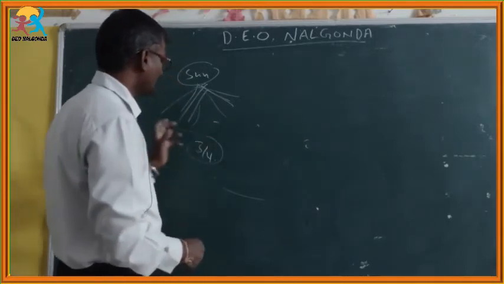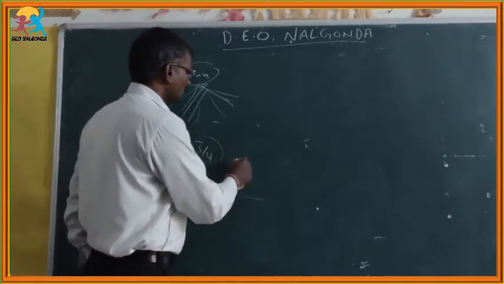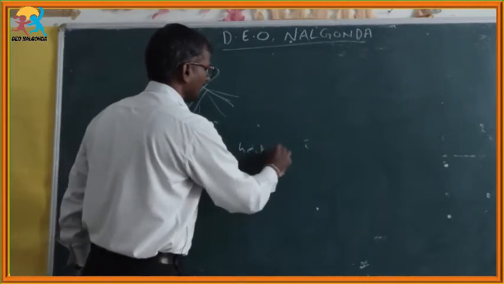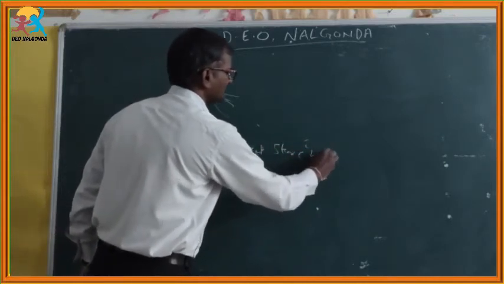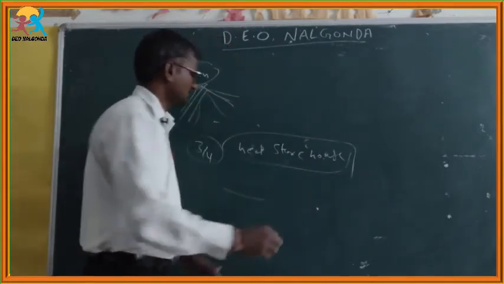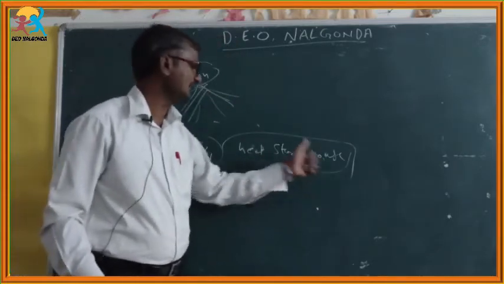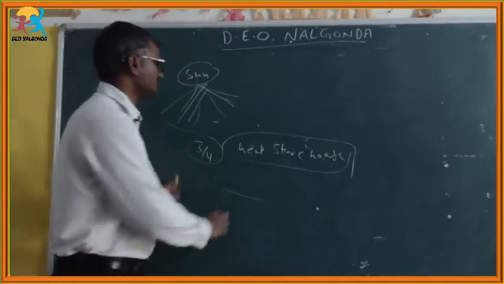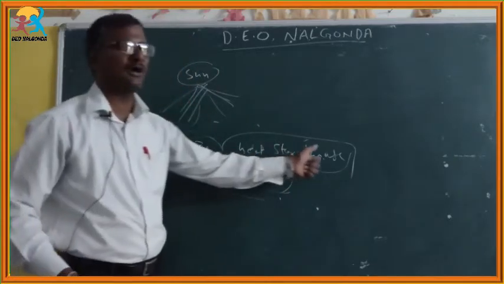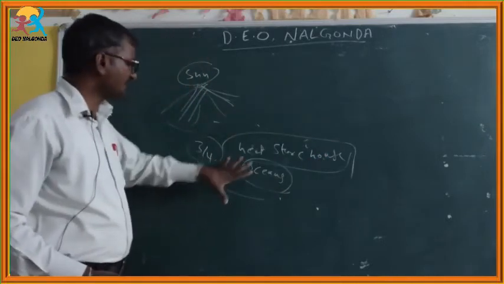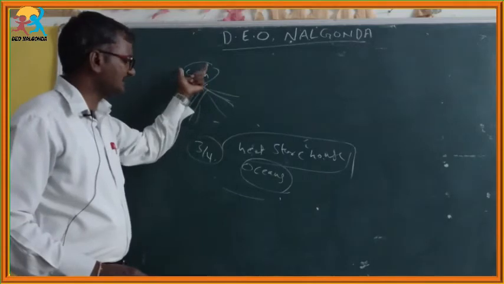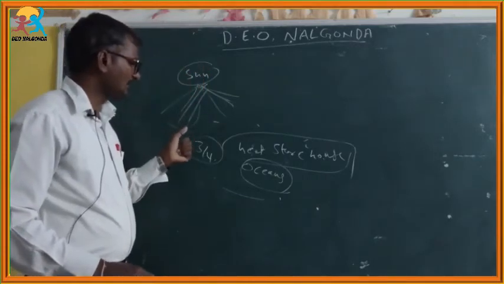So whenever you observe oceans, oceans are heat store houses. Heat store houses for the earth are oceans. At this moment, they absorb a large amount of heat energy from the sun.